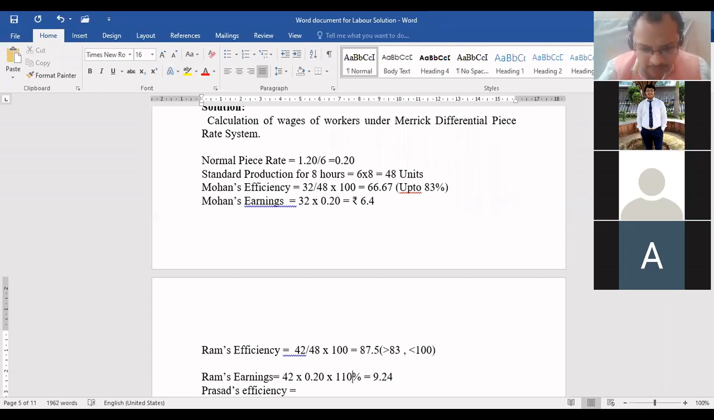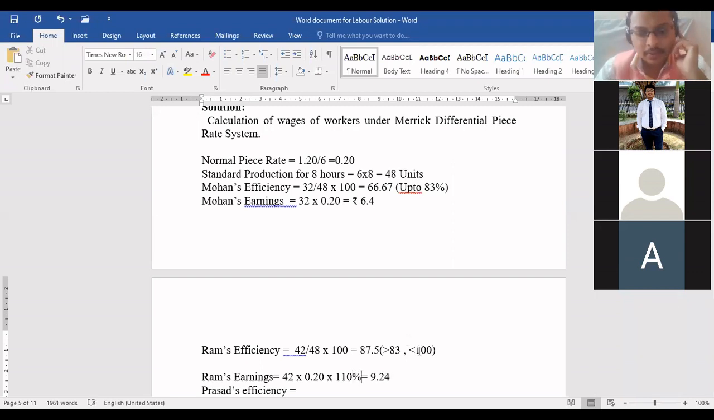You can write it in another way also, if you have not understood this. Bacha, you can write it in this way also: 42 into 0.20 plus 10% of 6.4. That is also correct. If you have not understood, then only use this. Otherwise, that earlier calculation is perfect. Both ways you'll get the same answer, beta.